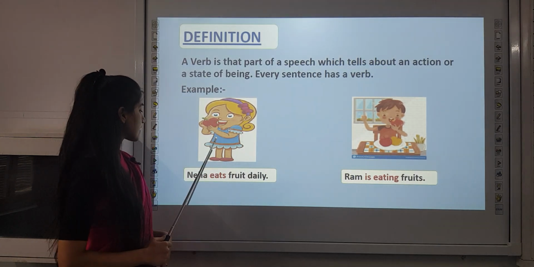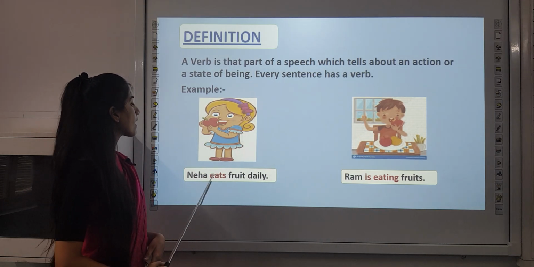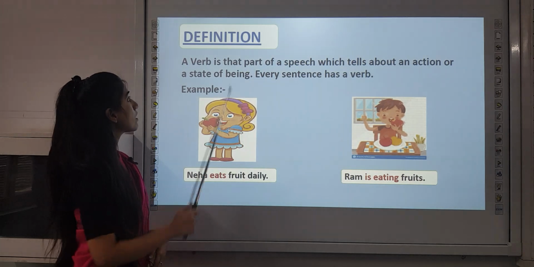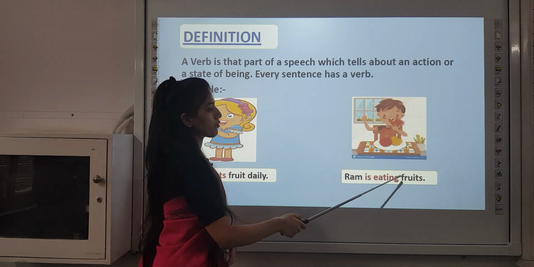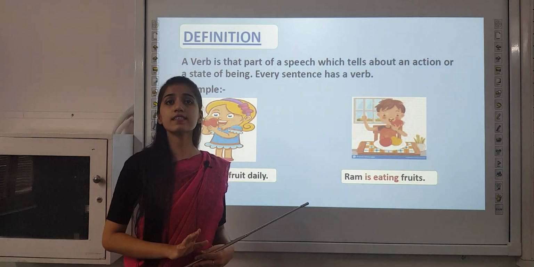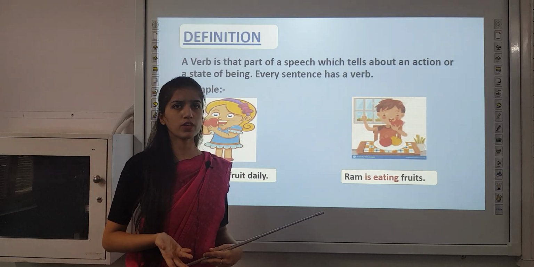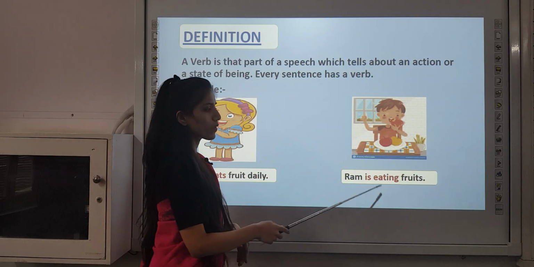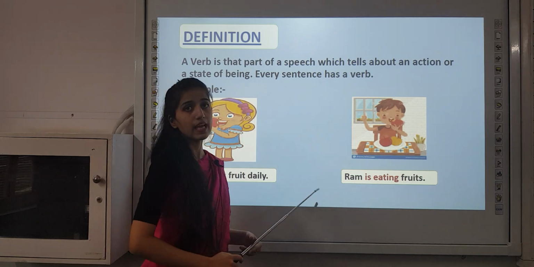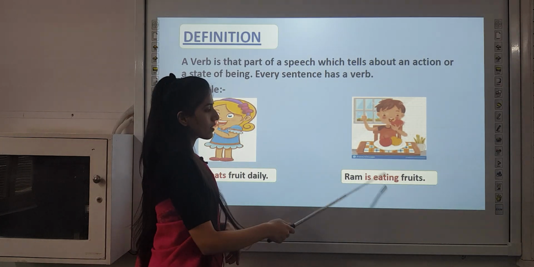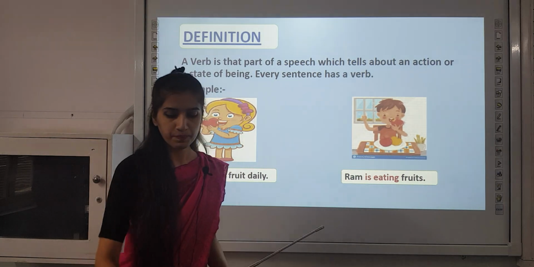So let's look at this example. Neha eats fruit daily. Here the action done by Neha is eat, so eat is the verb. In this type of sentence you can see, Ram is eating fruits. As I said, it is not necessary that there should be only one verb in a sentence. There can be more than one verb too. So here we have two verbs: eating is the main verb and is is the helping verb. So in this sentence there are two verbs, that is, Ram is eating fruits.